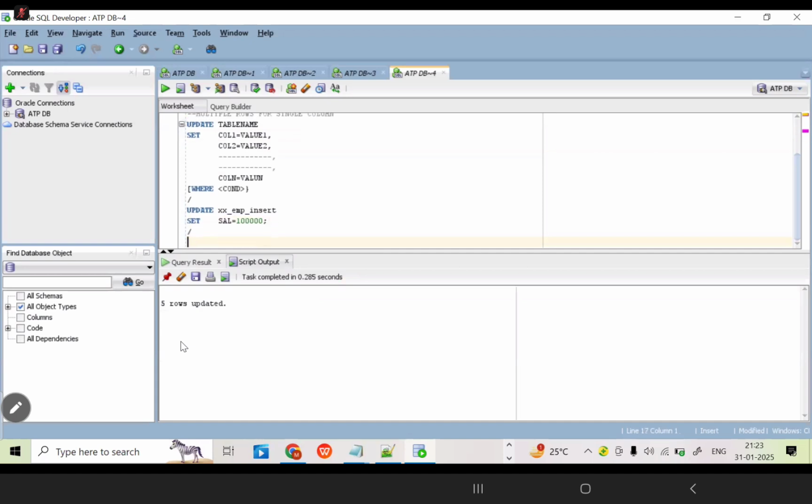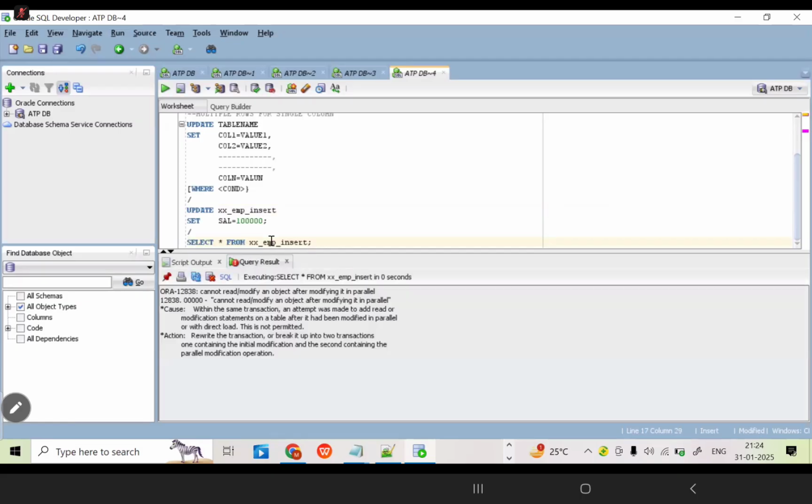Now, without applying the commit, we cannot see the data. Just write it: select star from xx underscore emp underscore insert. Is it coming? Wait, it won't display the data. Just apply the commit.